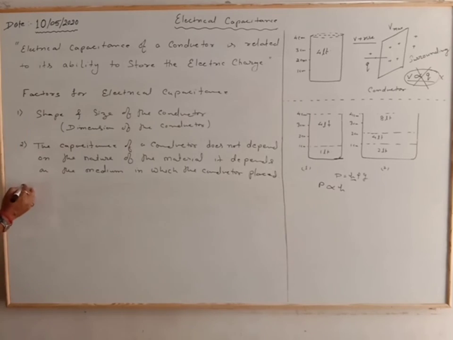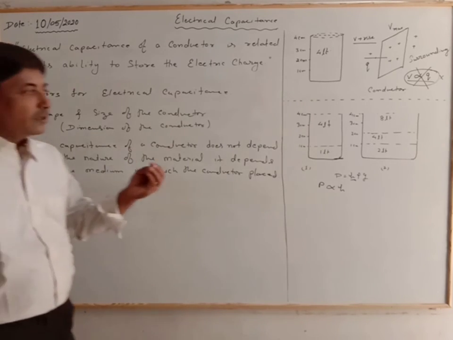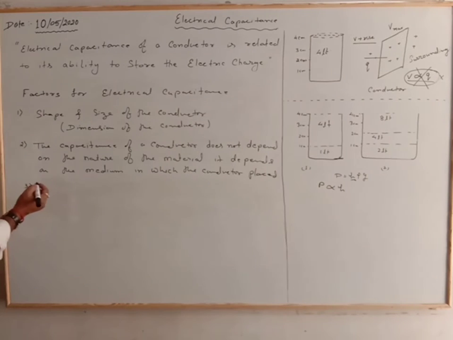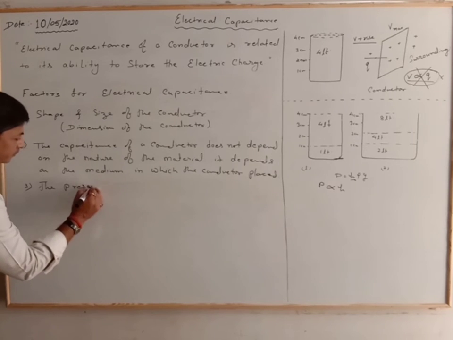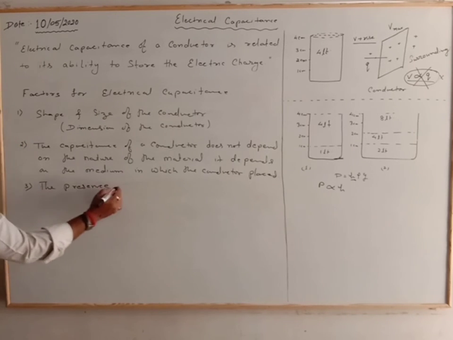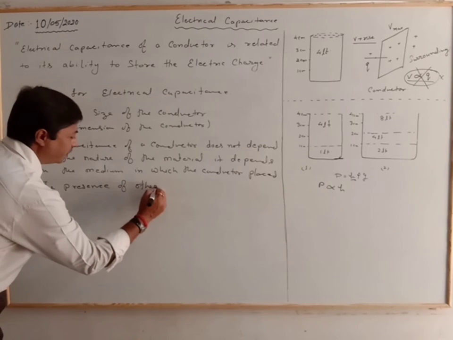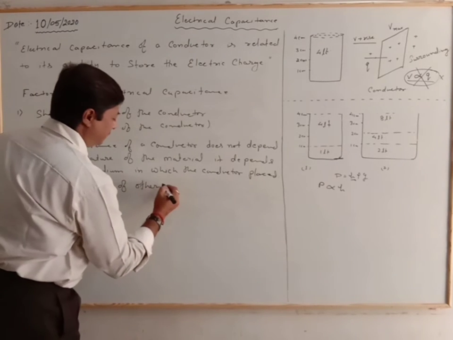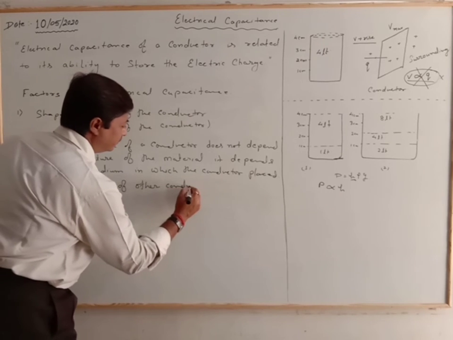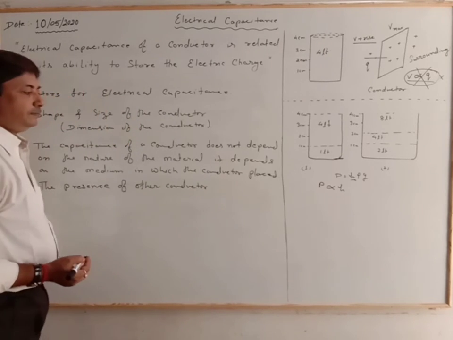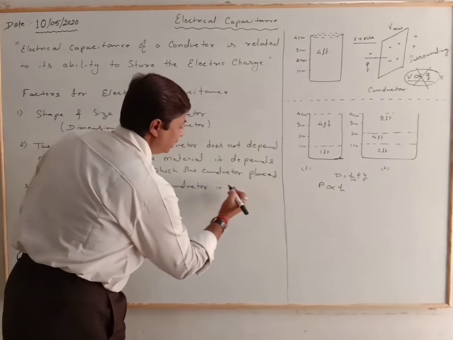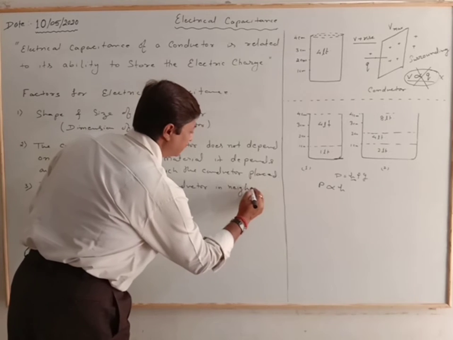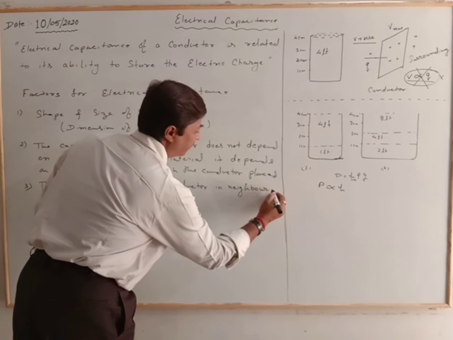And third is the presence of other conductors in the neighborhood.